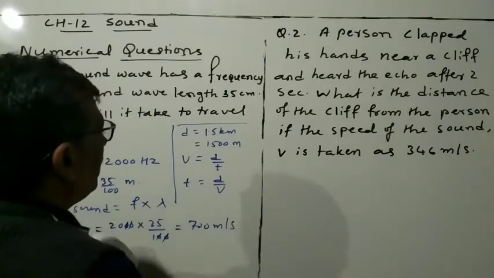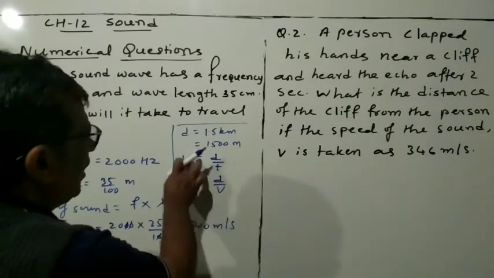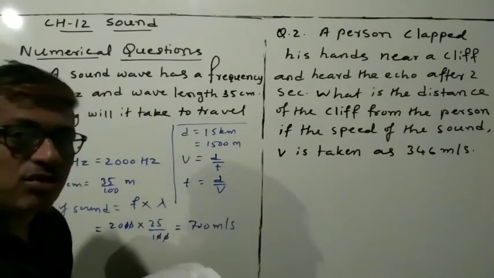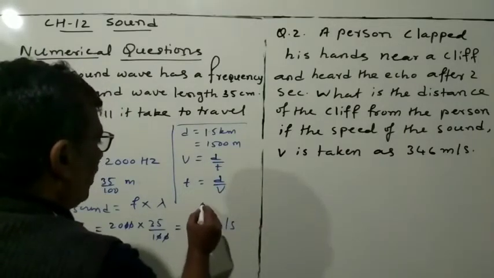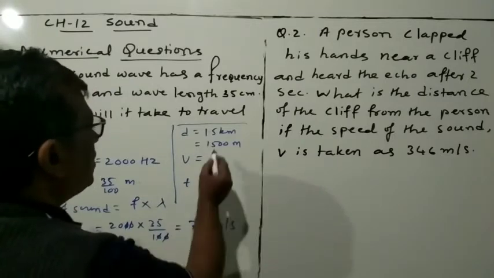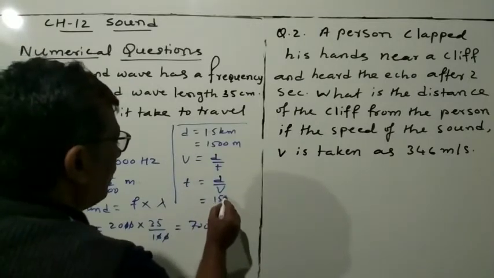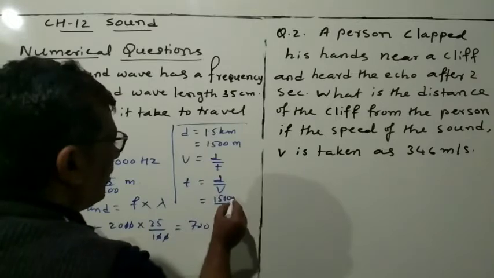Now the value of d is 1500 meter, keep it here.